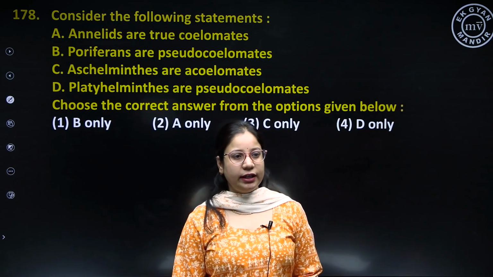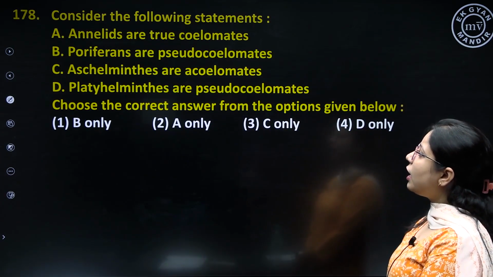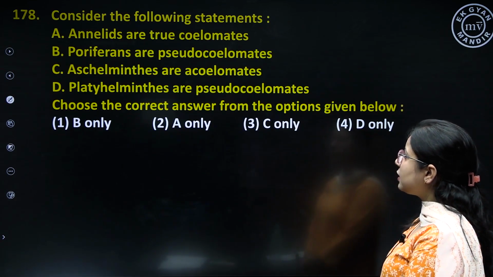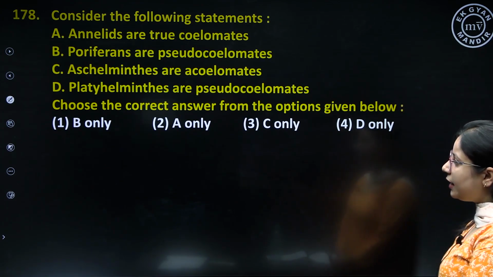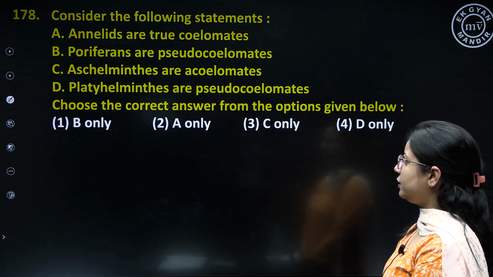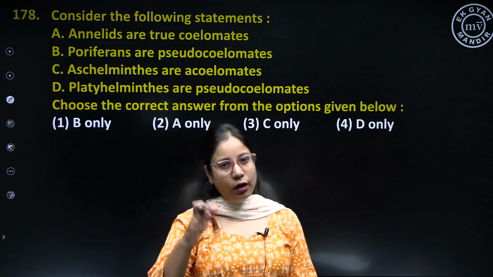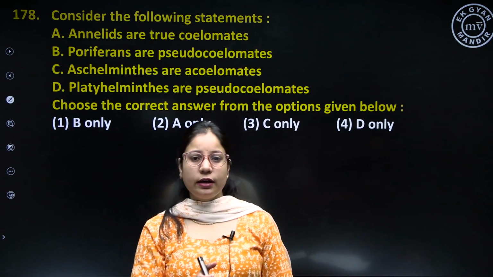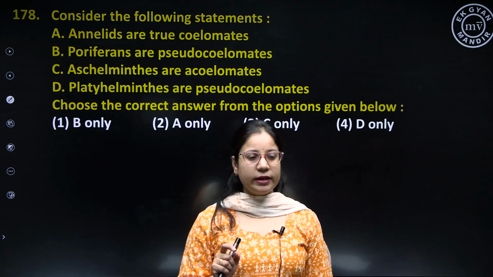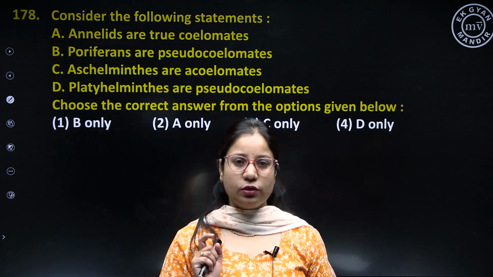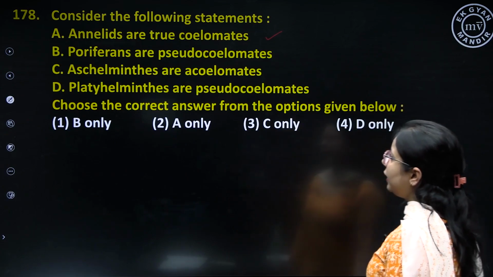Question number 178. Consider the following statements. Annelids are true coelomates, poriferans are pseudo-coelomates, aschelminthes are acoelomates, and platyhelminthes are pseudo-coelomates. So, coelom is basically a body cavity which is found between the outer body wall and the inner gut wall. The space in between is what we call coelom, and coelom is derived from the germ layer mesoderm. Okay? So, annelids are true coelomate. This statement is absolutely right.